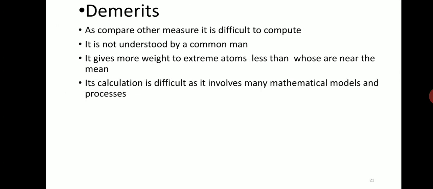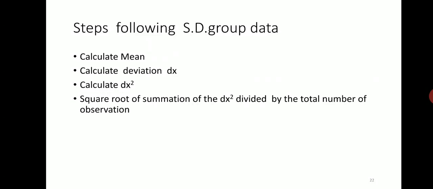Demerits: as compared to other measures, it is difficult to compute. It is not understood by the common man. It gives more weight to extreme items than to those near the mean. Its calculation is difficult, and it involves many mathematical processes. That is the concept of the merits and demerits. Merit means advantages, and demerit means disadvantages.